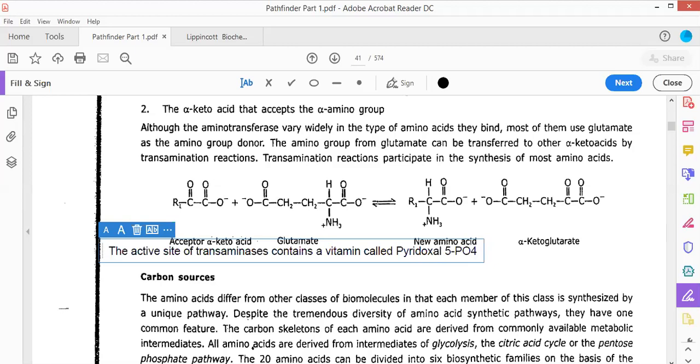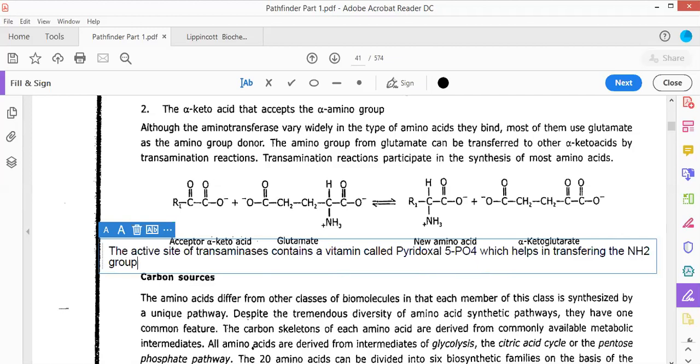PO4 phosphate, which helps in transferring the amino group, the NH2 group, from one amino acid to the alpha keto acid, converting it into an amino acid, and an amino acid into keto acid.